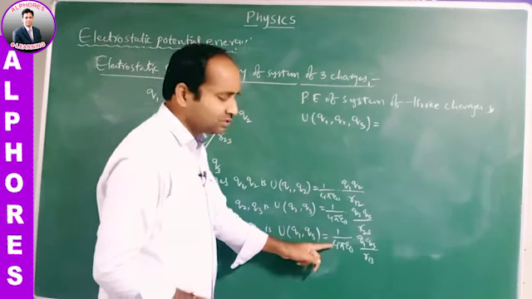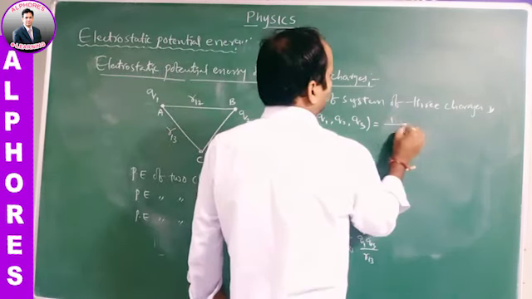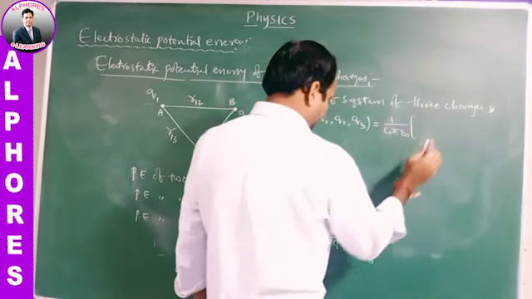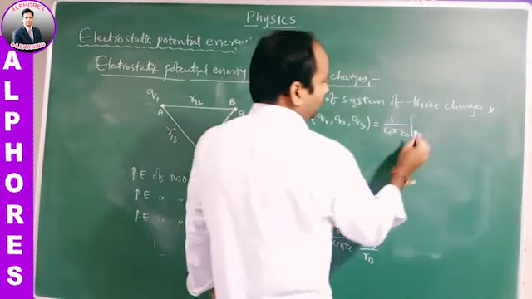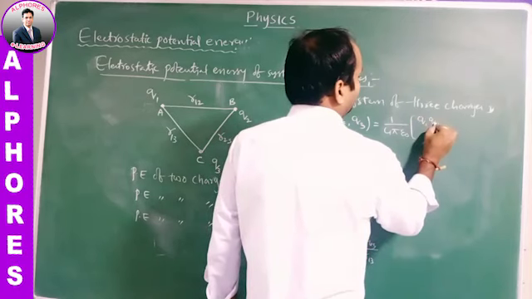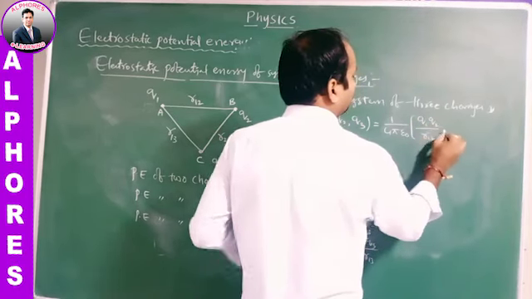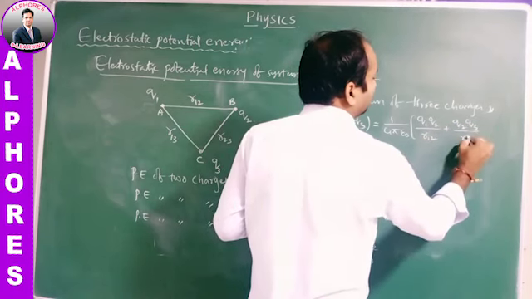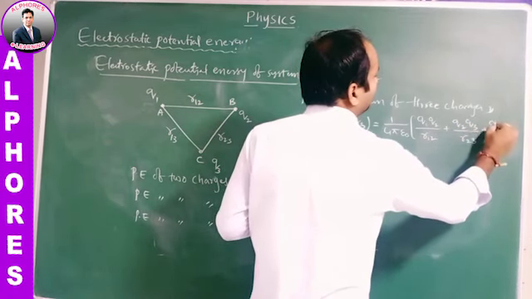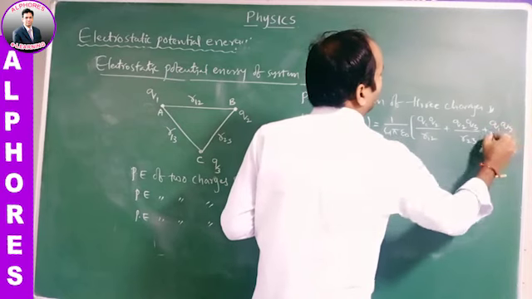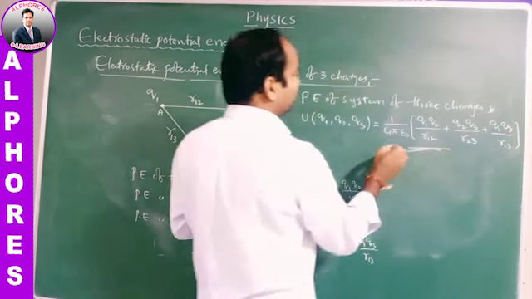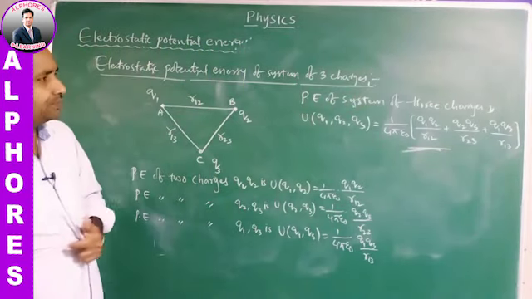In all the terms 1 by 4 pi epsilon naught is common. So we get Q1 Q2 by R12 plus Q2 Q3 by R23 plus Q1 Q3 by R13. So this is the potential energy of the system of three charges.